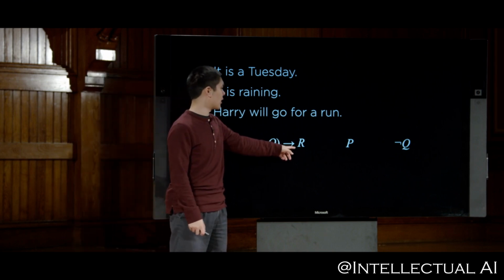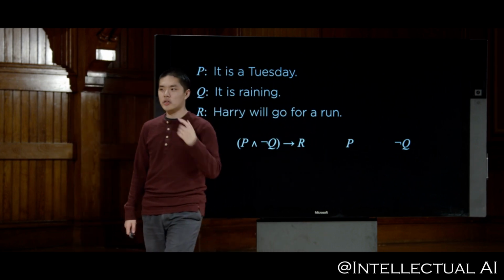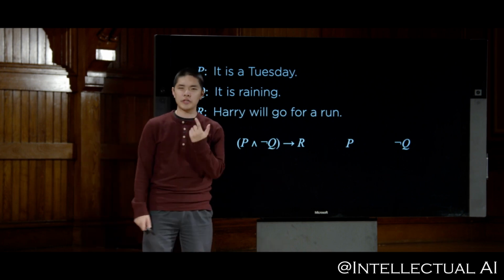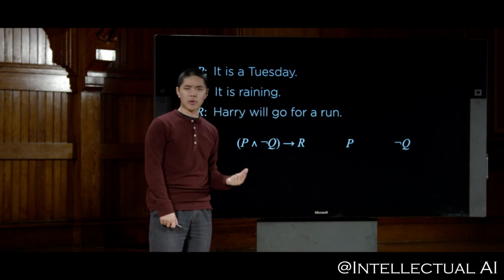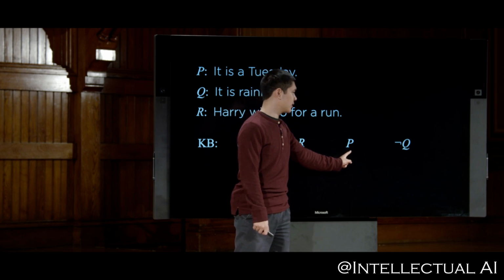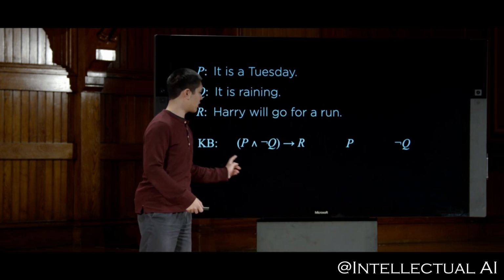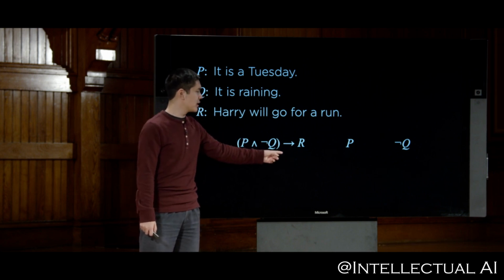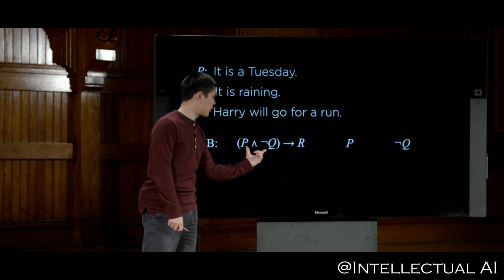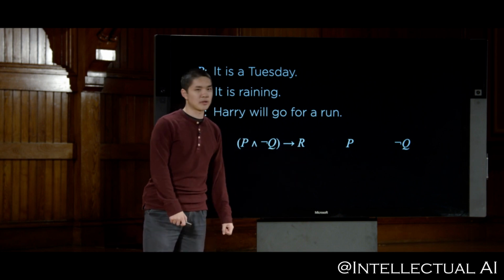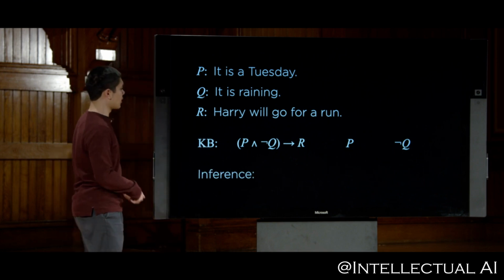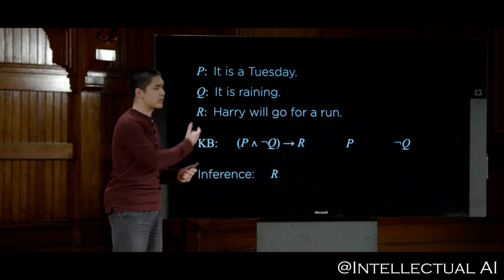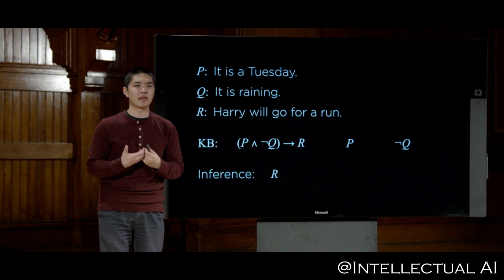P and not Q implies R, P and not Q. Using that information, we should be able to draw some inferences. P and not Q is only true if both P and not Q are true. Well, all right, we know that P is true, and we know that not Q is true. So we know that this whole expression is true. And the definition of implication is if this whole thing on the left is true, then this thing on the right must also be true. So if we know that P and not Q is true, then R must be true as well. So the inference we should be able to draw from all of this is that R is true, and we know that Harry will go for a run by taking this knowledge inside of our knowledge base and being able to reason based on that idea.